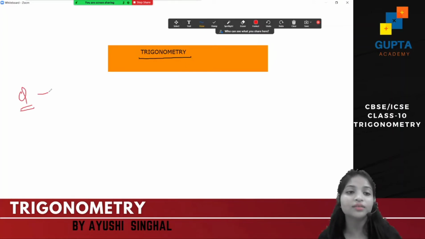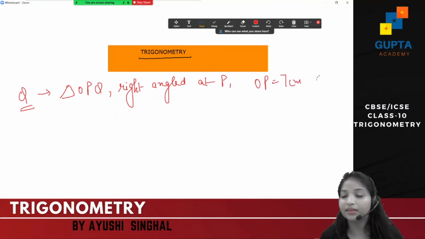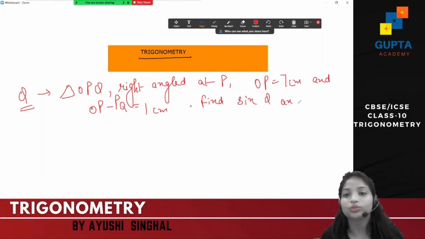Let's solve one question. The question is, I have a triangle O, P and Q which is right angled at P. It is given that OP is equal to 7 centimeter and OQ minus PQ is equal to 1 centimeter. We have to just find sin Q and cos Q.